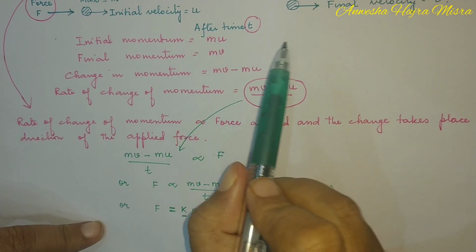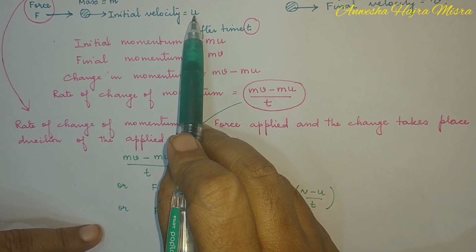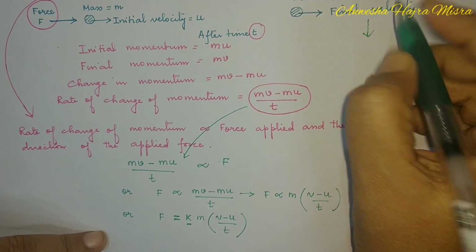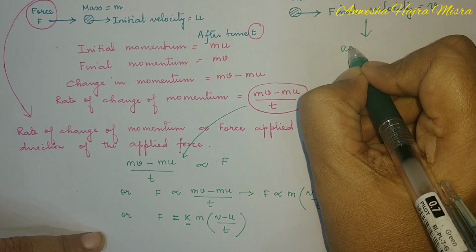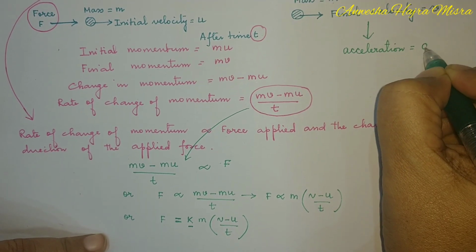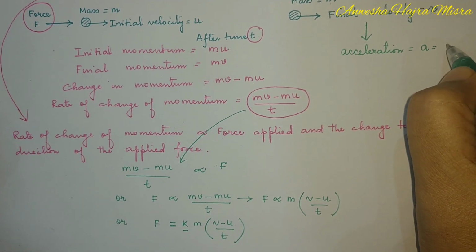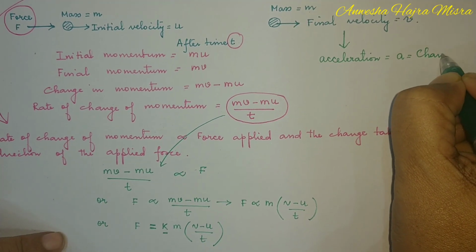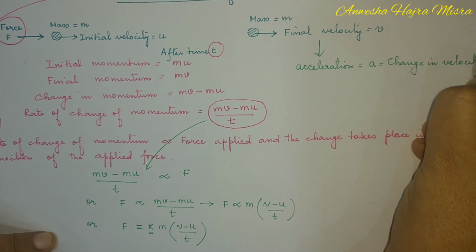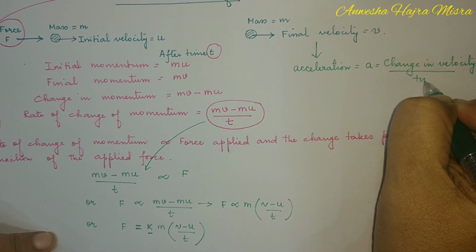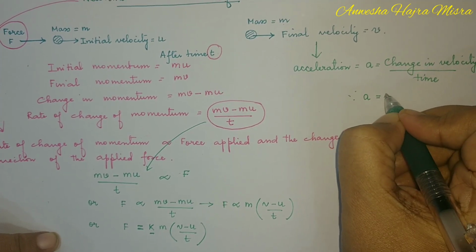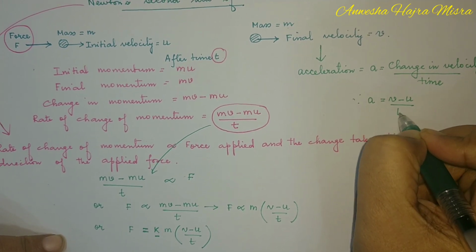Now children, the body had an initial velocity u, final velocity v. Since the velocity is increasing, there is an acceleration acting, and this acceleration a is actually change in velocity by time. Therefore, what is my acceleration? v minus u by t.